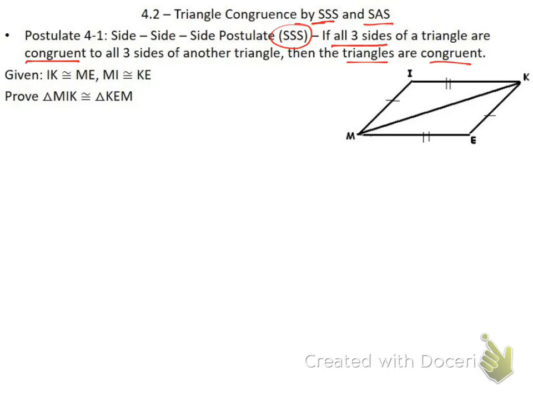So again, same way we started with yesterday, we're going to start with our written given statements, then we're going to go to our picture, making sure that we're marking what's equal along the way. So again, first step right here is I have IK is equal to ME, and then MI is equal to KE. That's my given. And so again, before I go on, I'm going to go through my written given statements, which again, IK is equal to ME. Go ahead and mark it on my picture.